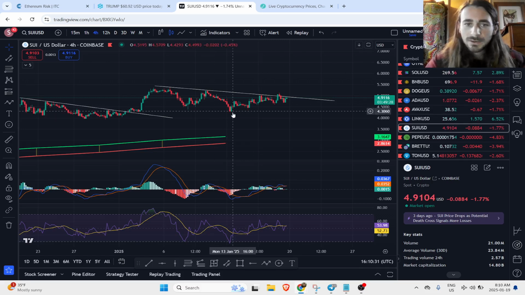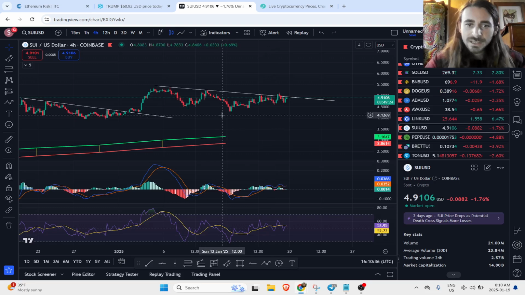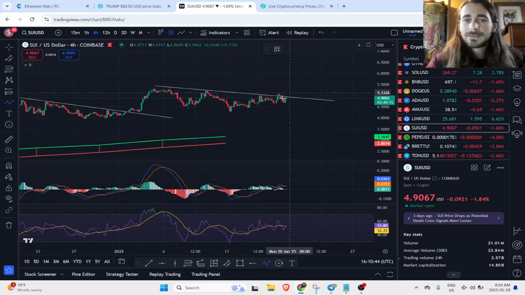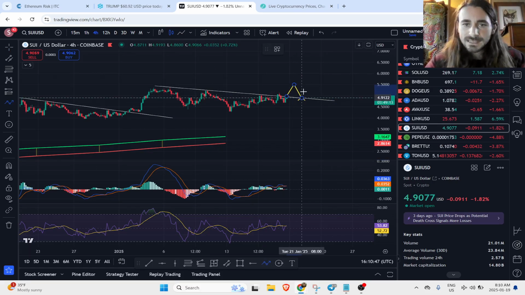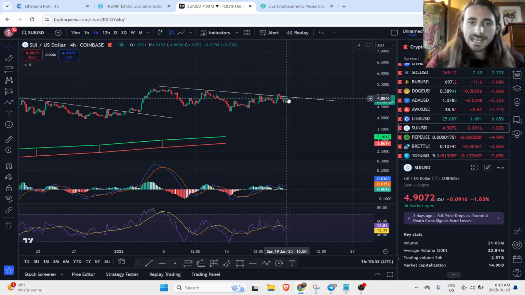You could take a position here if you think that alts are going to continue going up, or we're going to see some bullish price action or news from the new administration. I'd have a stop loss at least down here, worst case scenario. Otherwise, we wait for our breakout retest entry, and then we're in before it continues higher. But yeah, you can take a high risk entry here.